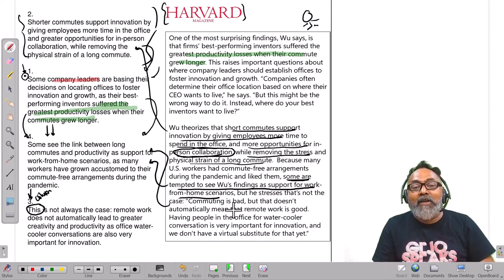Commuting is bad, but that doesn't mean automatically remote work is good. Having people in office for water cooler conversation is very important for innovation, and we don't have a virtual substitute for that.